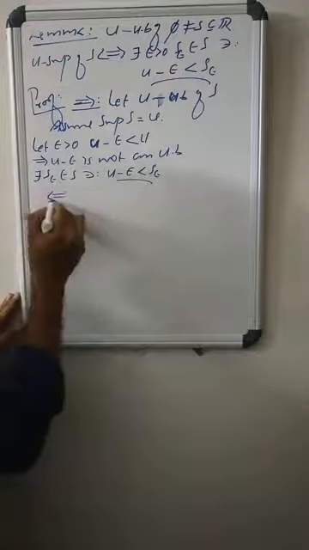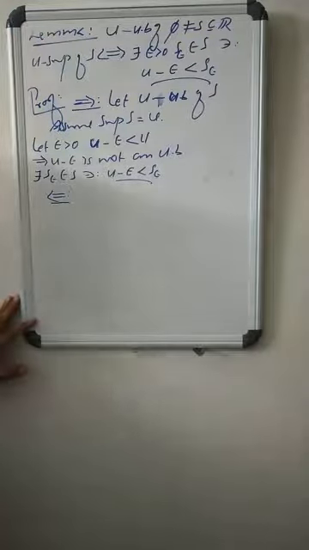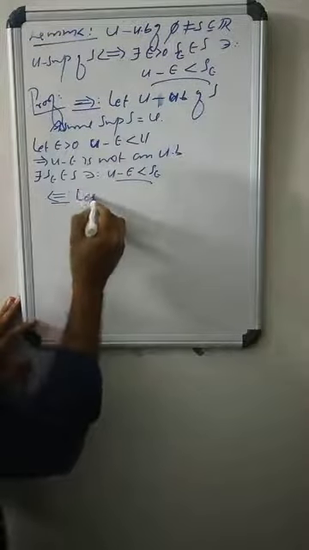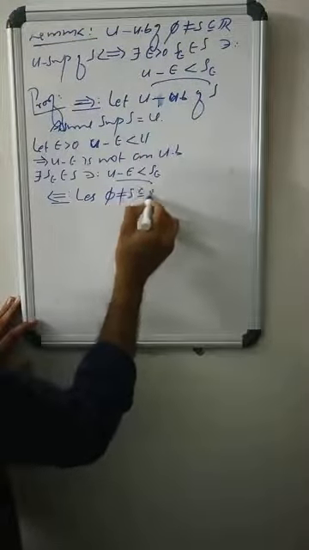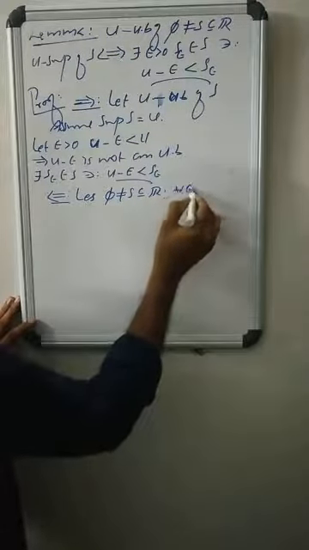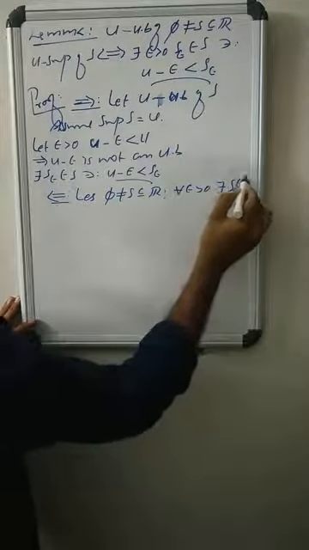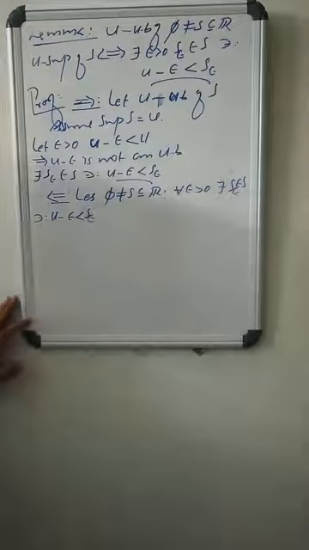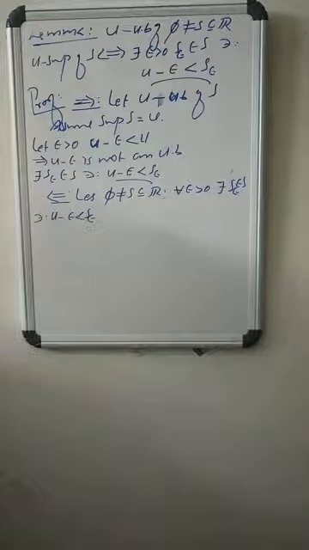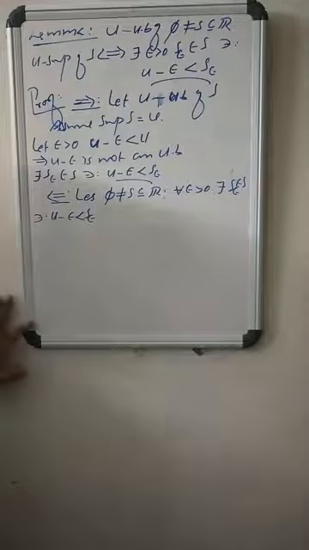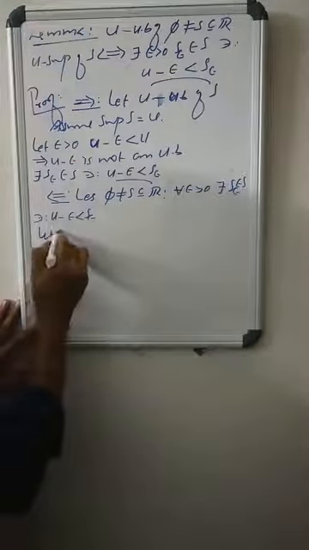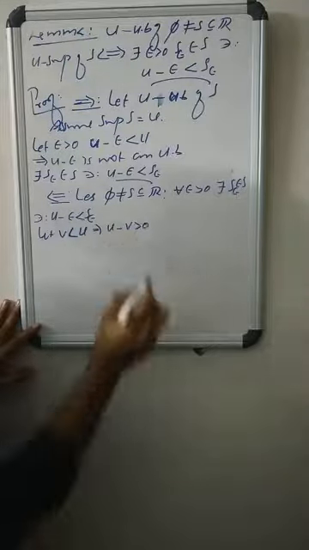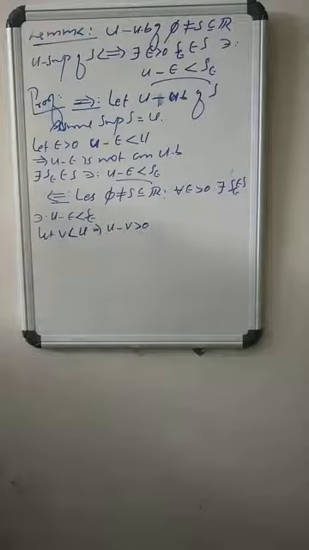So what about the reverse inclusion? For the reverse inclusion, let S be a non-empty subset of R. Then for all epsilon positive, there exists s_epsilon in S such that U minus epsilon is strictly less than s_epsilon. This is the hypothesis. Then let v be less than U, which means U minus v should be positive.